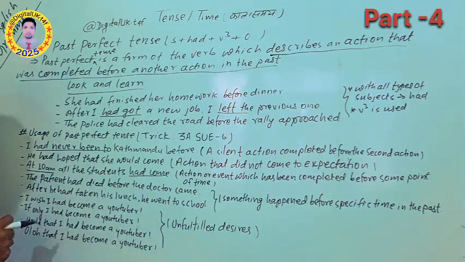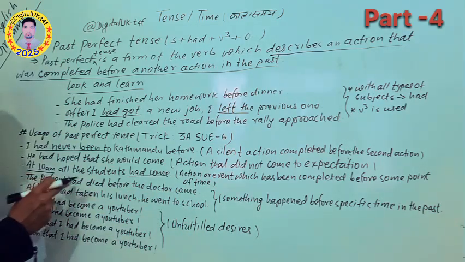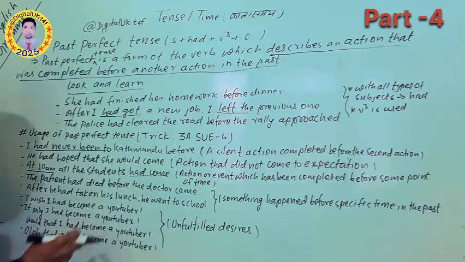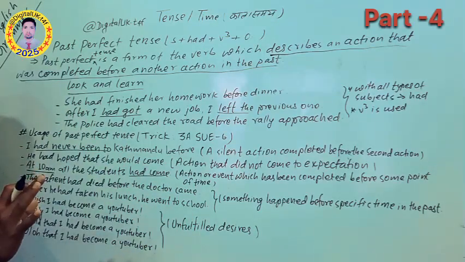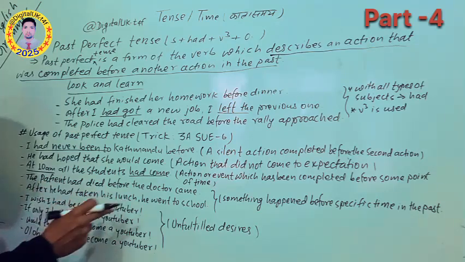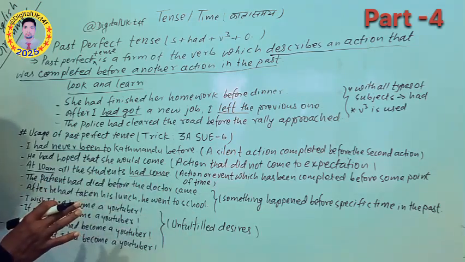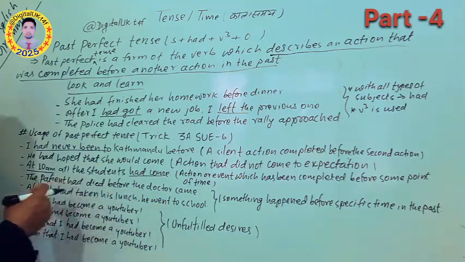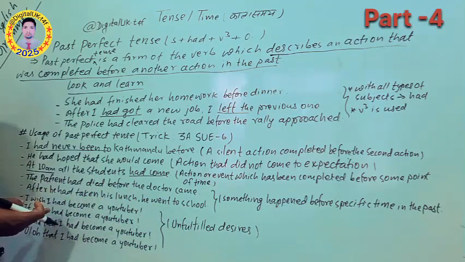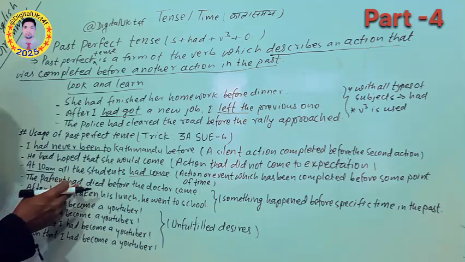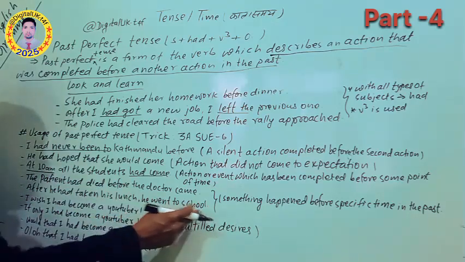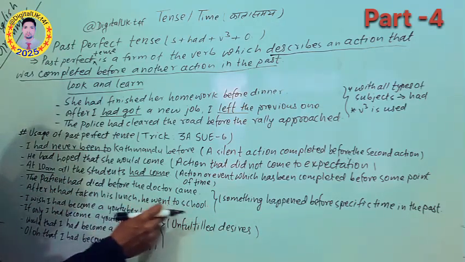So in both sentences you can see, the patient had died before the doctor came. Doctor आउनु भन्दा पहिला नै patient मरिसकेको थियो. And here, after he had taken his lunch, he went to school. Taking lunch happened first, so here past perfect is used, and then he went to school is written in simple past.